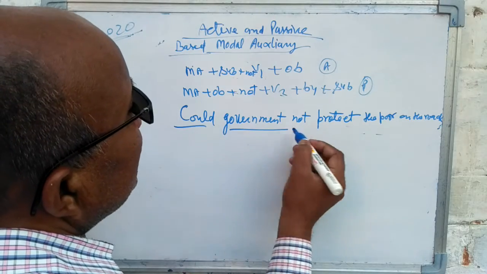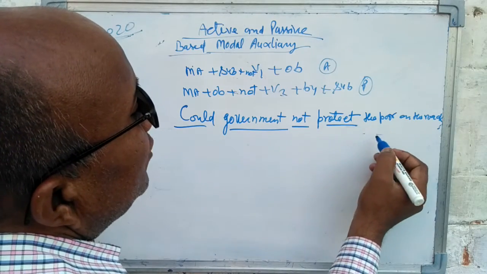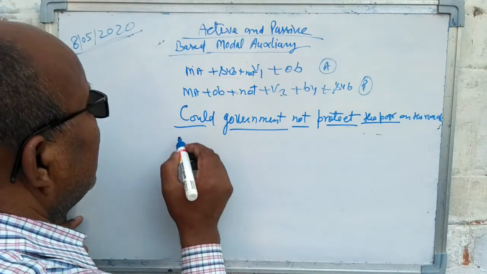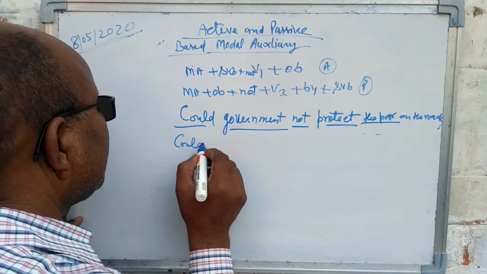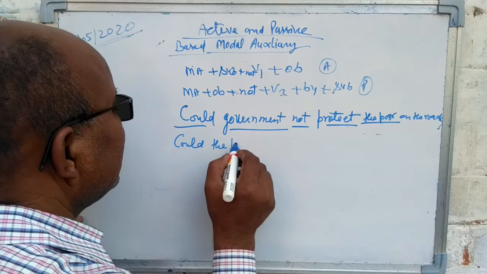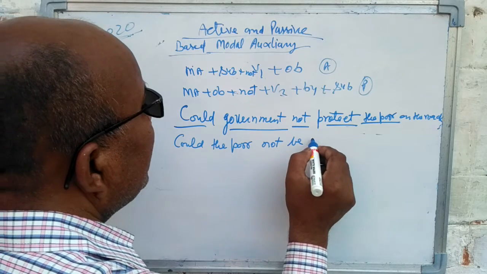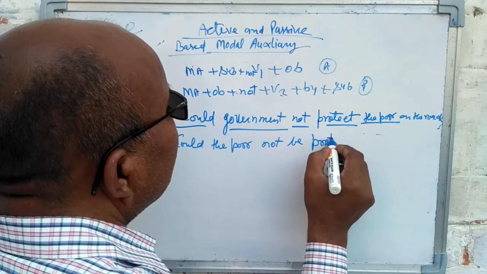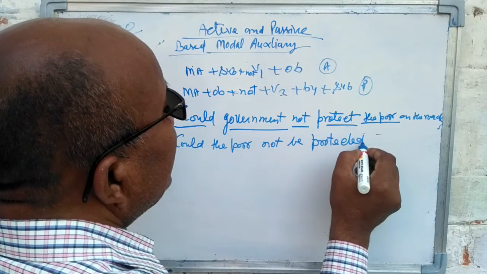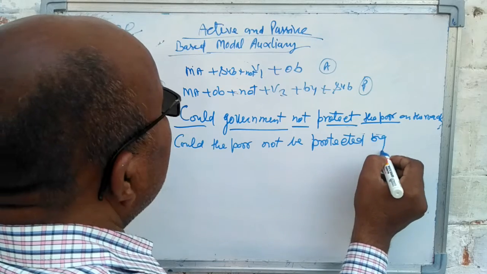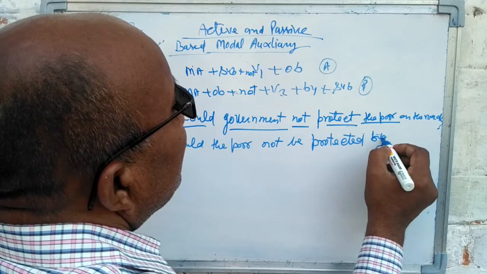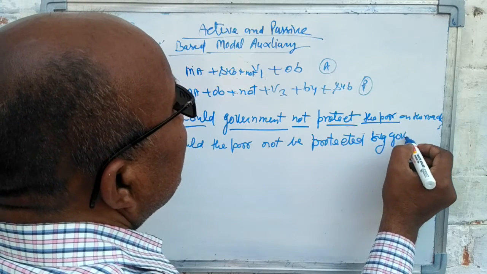Could, government is the object, not, first form of protect. The object is the poor. Could the poor not be third form of protect, protected by government.